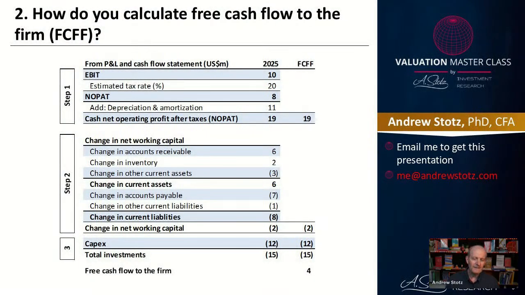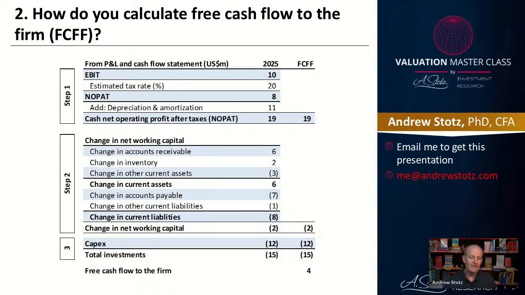And then the next step is CapEx. And CapEx is the amount of investment in fixed assets that the company has done. And in this case, let's say the company has done 12 in CapEx. Well, if we take the 2, the change in net working capital, and we take the 12 in CapEx, we have a total level of investment of 15.